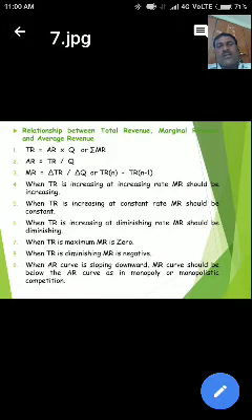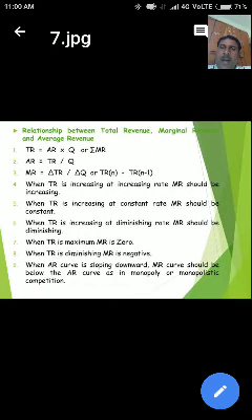When total revenue is increasing at an increasing rate, marginal revenue should be increasing.